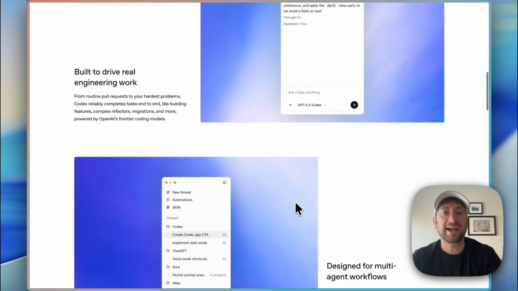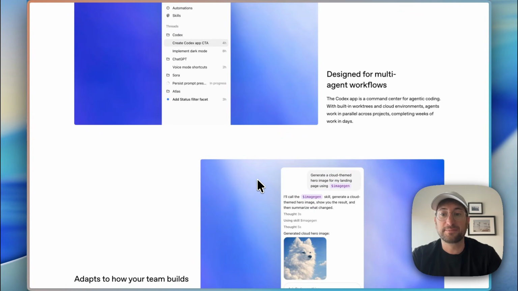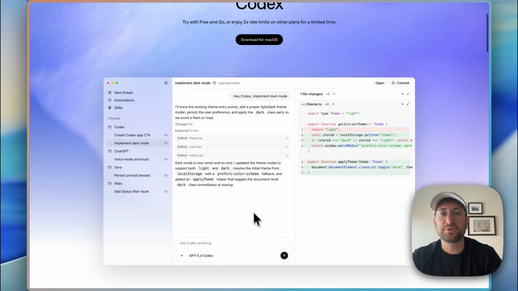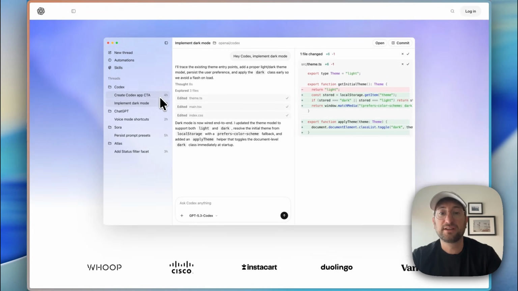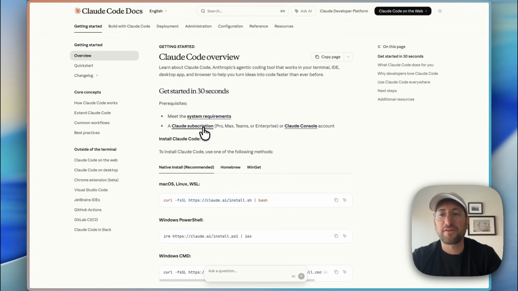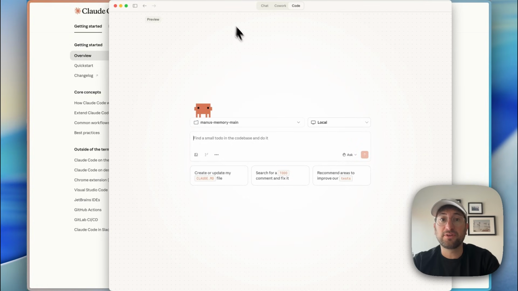They just released a Mac app, literally just this past week, that allows you to have this interface. Beforehand, you would have to use the terminal to use Codex. So now there's an app that you can use as well. And then you have Claude Code from Anthropic, which is the competitor to Codex. You can use Claude Code in your terminal, or in the Claude app, there's a code tab where you can use Claude Code and ask it to build.